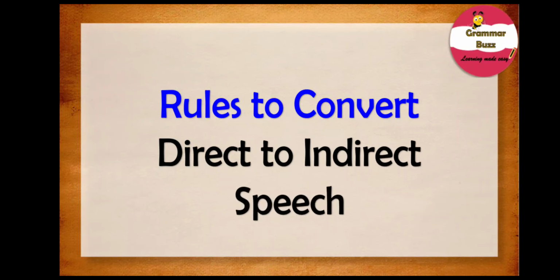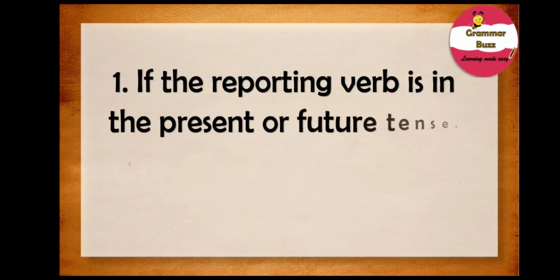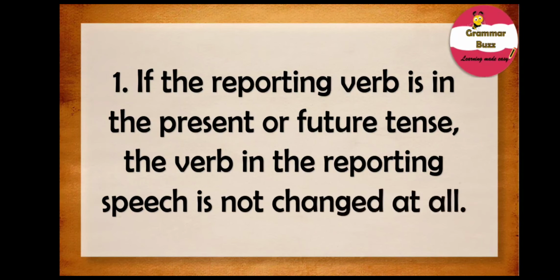So, let's get started. To begin with, our first rule states that if the reporting verb is in the present or future tense, the verb in the reporting speech is not changed at all. Remember, if the reporting verb is in present or future tense, the verb in the reporting speech is not changed at all. Now let us try and understand this rule with the help of some examples.